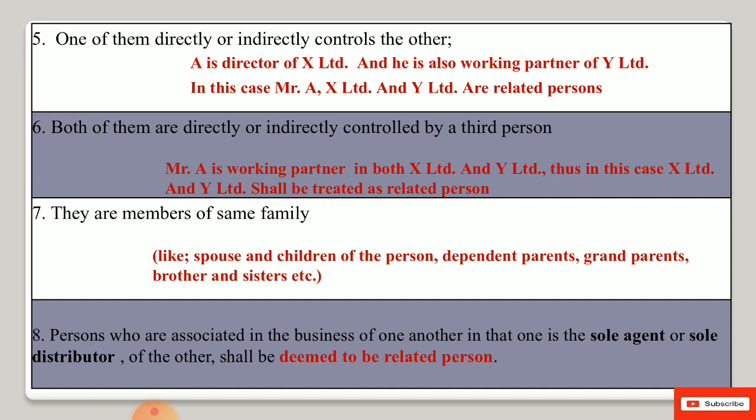It means the taxable person is having only one agent, a sole agent or sole distributor. In this case, the relationship of the person with the sole distributor will be deemed to be a related person. So these 8 points we have to understand and learn in case of related person. Now come to the distinct person.